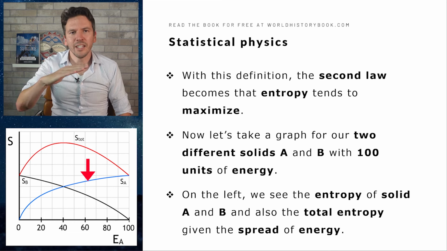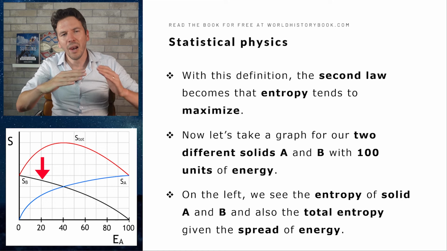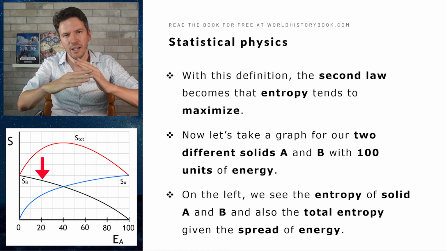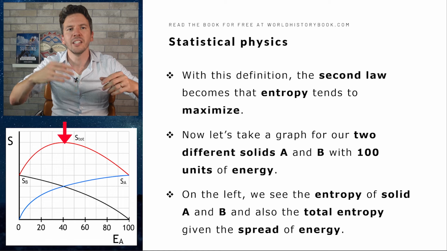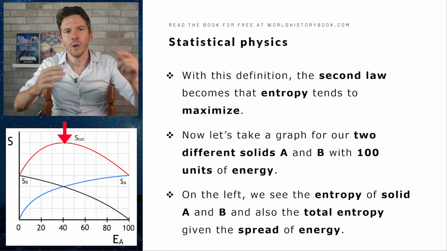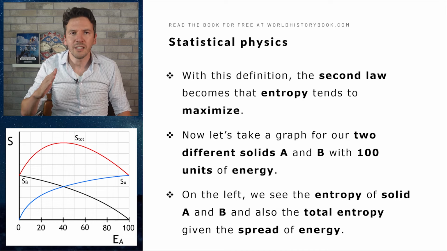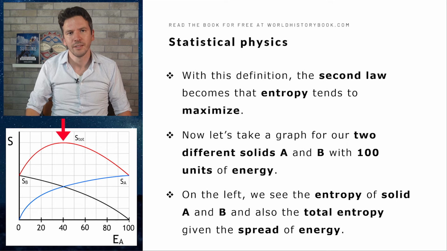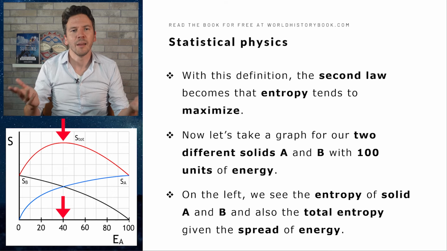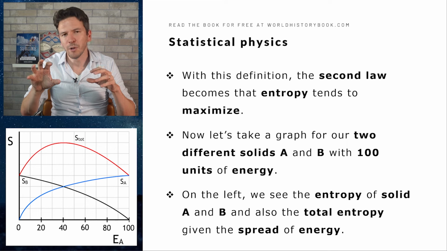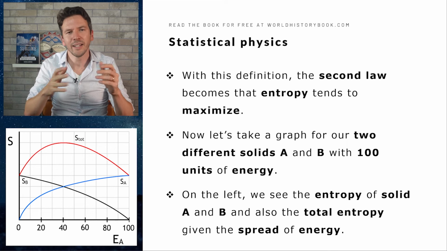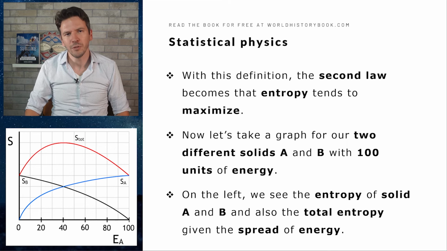The blue line gives the entropy of solid A, the black line gives the entropy of solid B, and the total entropy is just the addition of A and B, which is the red line you see at the top. And according to that second law of thermodynamics, the system will tend to the situation in which that total entropy is maximized, and that is in this case with 40 units of energy in A and 60 in B. And by the way, I made the number of particles in A and B a bit different to make that graph a bit asymmetrical, which will be useful later on.